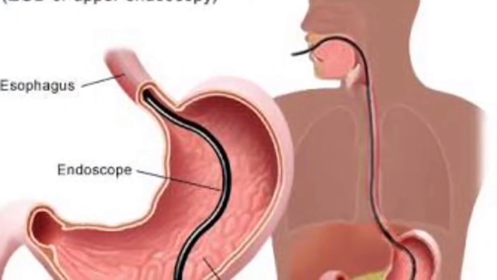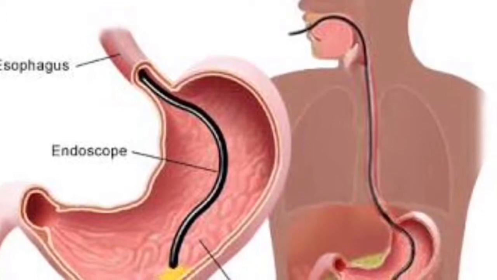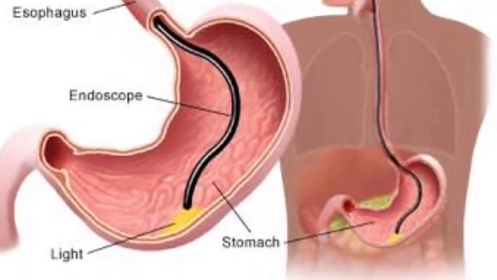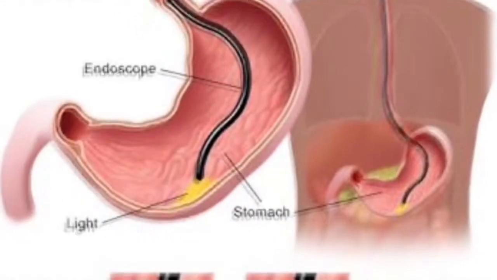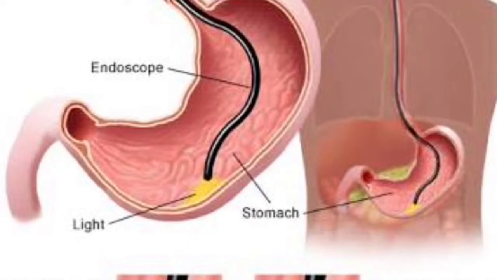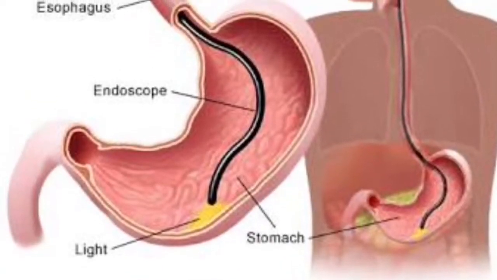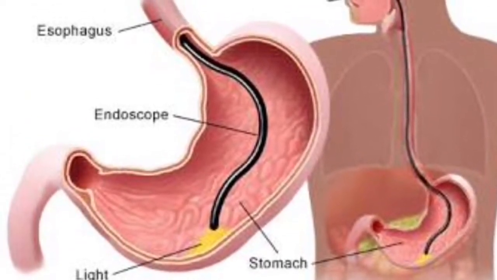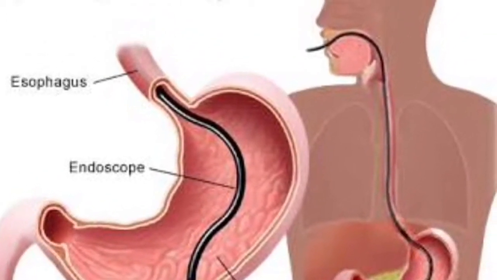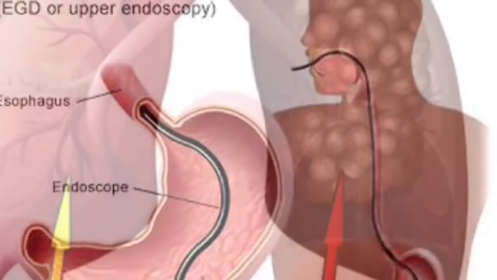Upper endoscopes. Upper endoscopes were invented in the 1890s. It is a small flexible light tube that is sent down your throat and it has a camera. With this, they can see your esophagus, stomach, and your small intestine. This is used to detect stomach cancer because the camera can see your tissues, and if they see anything unusual, they can take tissue out of you and test it and see if you have cancer.